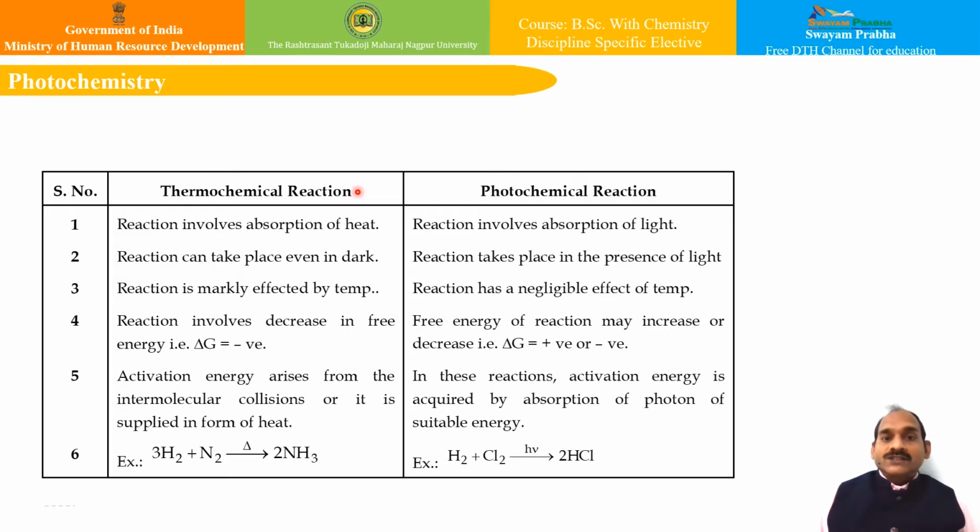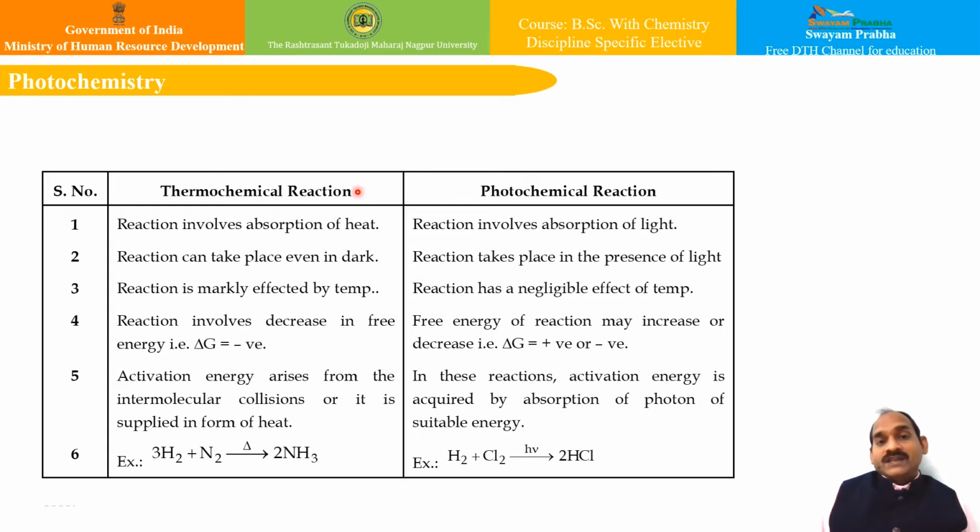The reactions which take place by the absorption of light by the reacting substances are called photochemical reactions. These reactions are generally brought about by the absorption of light radiation of the visible or ultraviolet region. In all such cases, the light energy absorbed is stored in the substance, and then it is used for bringing about the reaction.